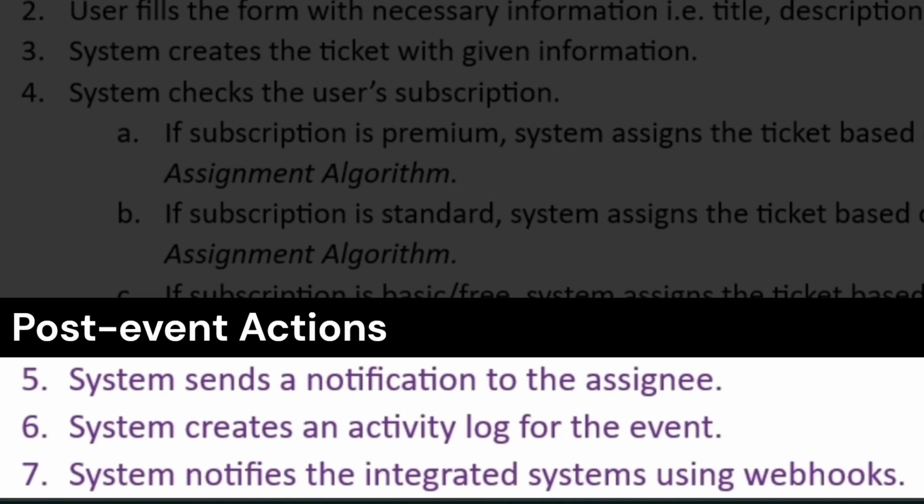If you think about it, these post-event actions are going to be associated with almost any story we do. Think about when we do delete ticket. When we delete a ticket, we may need to send a notification, log an activity, and notify through webhooks in that case as well. These are actually some post-event actions which are not specific to only this story.